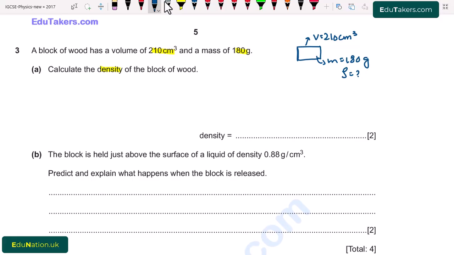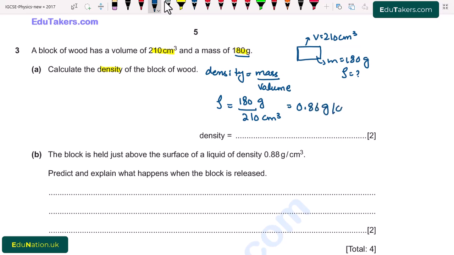We know that density is mass per unit volume, or simply the ratio of the mass and volume. So I write here, density is equal to mass over volume. It will be equal to mass, given as 180 gram, divided by volume, 210 cubic centimeter, so the value of density comes to be 0.86 gram per cubic centimeter.